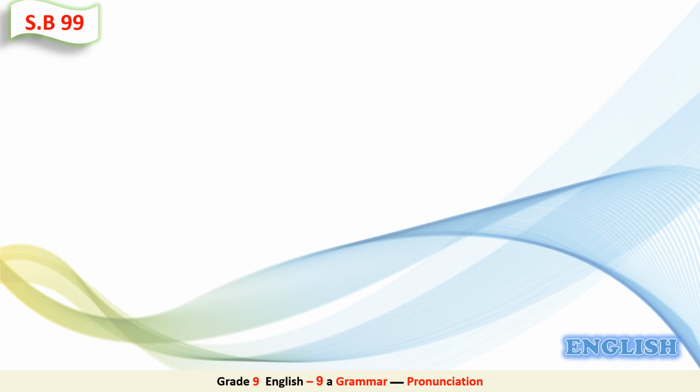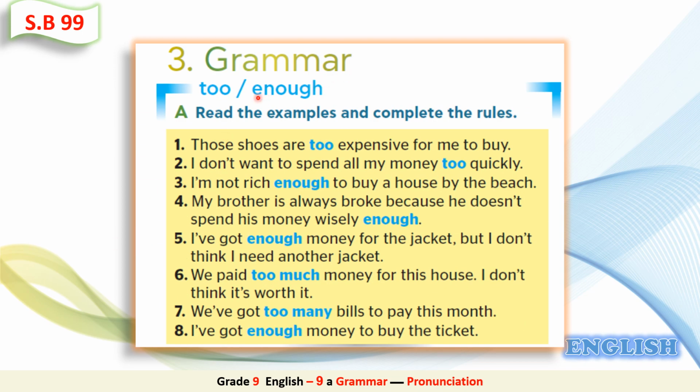Now, could you please open your student's book, page 99. 3 Grammar. Too and enough. Read the examples and complete the rules. So first, let's read these examples. Number 1, those shoes are too expensive for me to buy. 2, I don't want to spend all my money too quickly. 3, I'm not rich enough to buy a house by the beach. 4, my brother is always broke because he doesn't spend his money wisely enough.